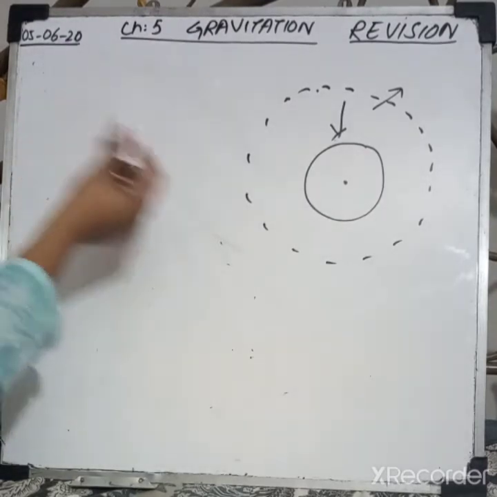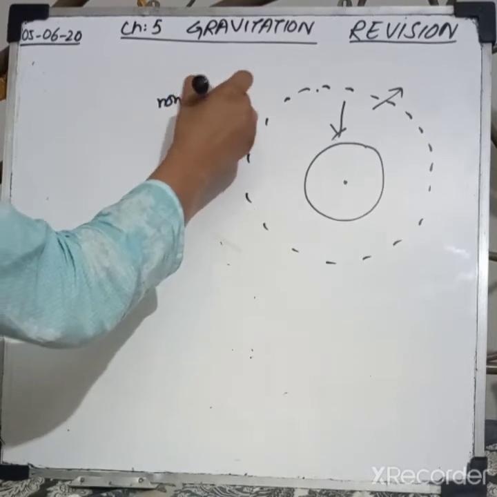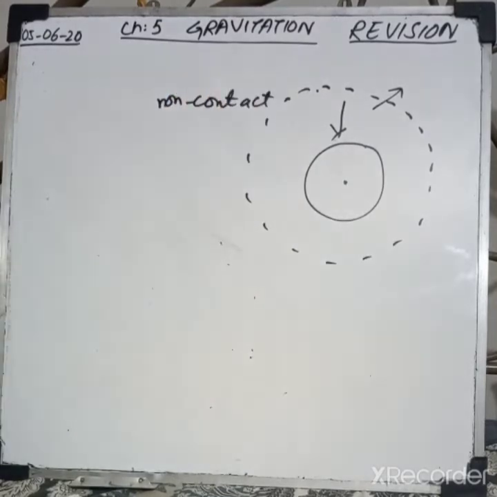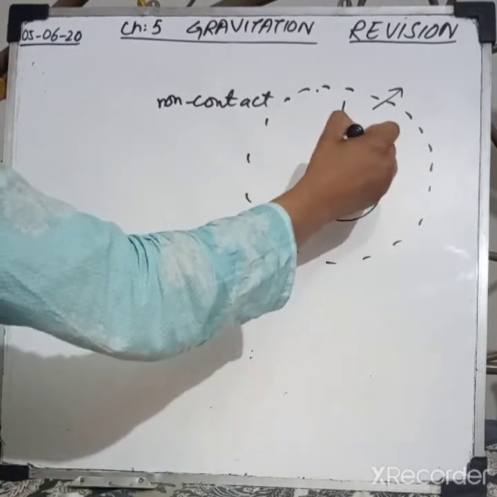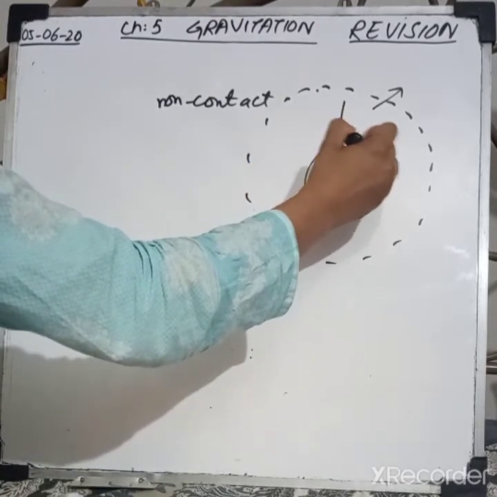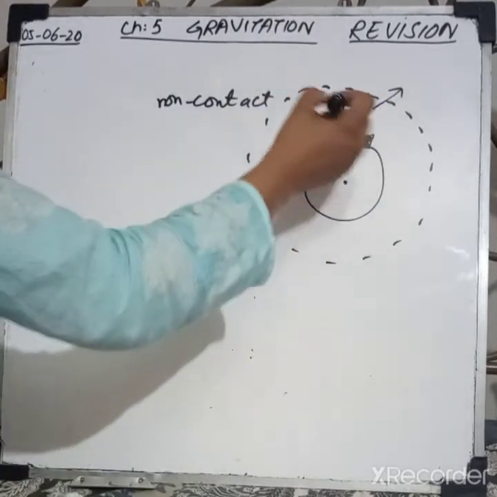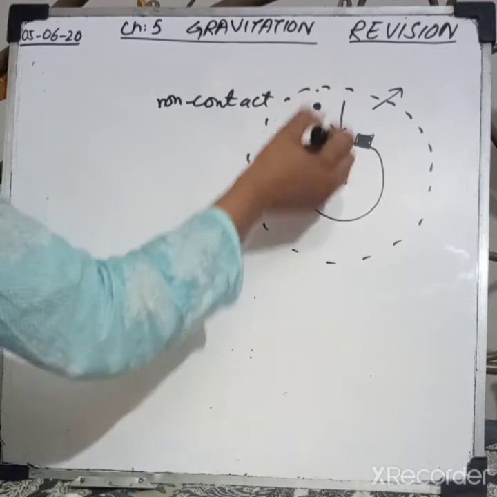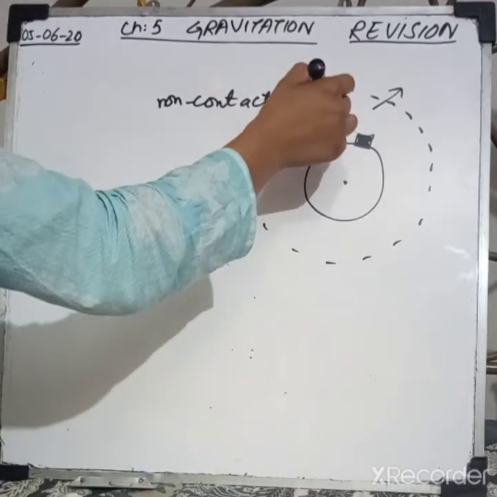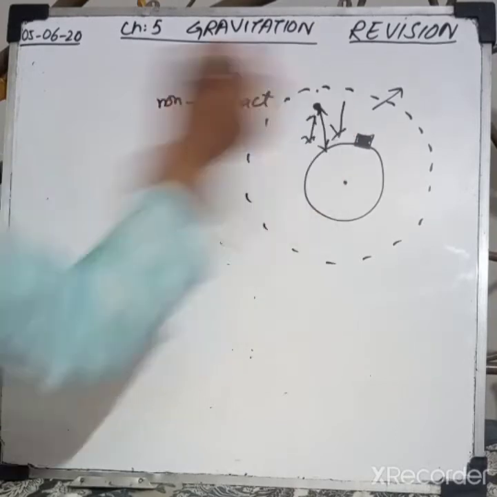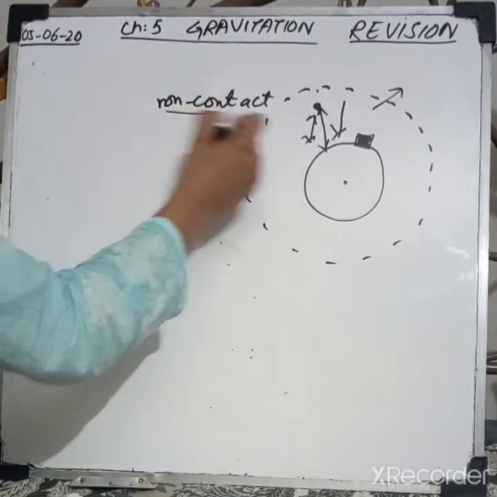The gravitational force is a non-contact force. Why is it called a non-contact force? Because it does not only affect the body which is present on its surface, but it also acts on bodies which are present at some height, which are not in direct contact with it. So we can say that the gravitational force is a non-contact force.